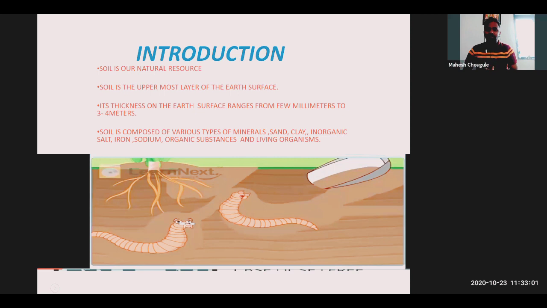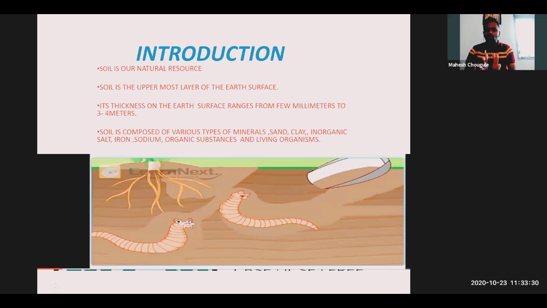Okay, so let's start with the introduction of soil. What is soil, how can we get the soil, and what are the processes to make this soil? First of all, in the textbook there are some questions on page number 39, but we are not able to answer these questions now. We can answer them after learning, after attending the sessions.